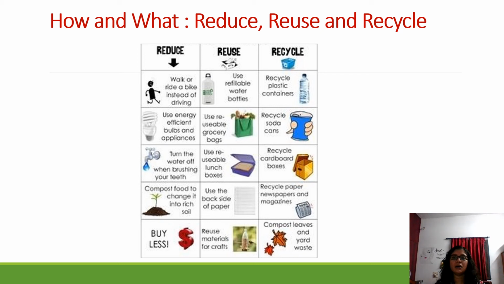Then recycle plastic containers. You can use them for some other purposes. I know many of you are artists by birth, so you make some craft items with that. You do that. There is no issue in that. Then recycle soda cans, recycle cardboard boxes. This you know already, so we need not go through this much.